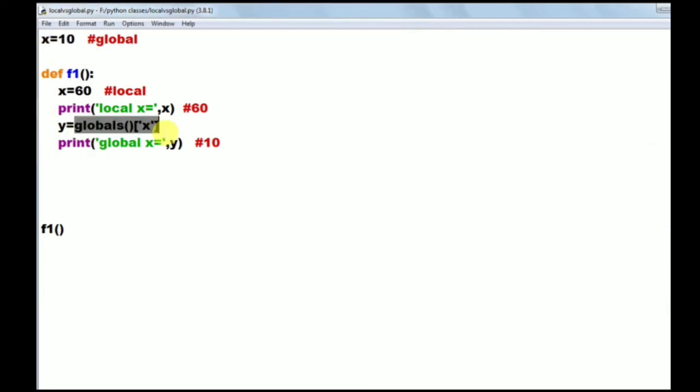This globals function returns values in the form of a dictionary. Okay, so this is about local variables, the global keyword and the globals function.